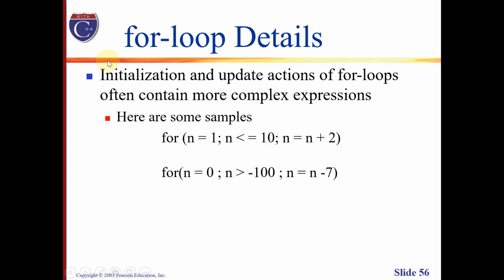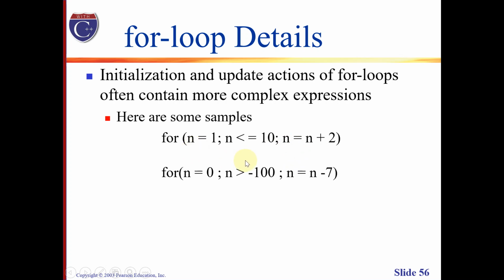Now let's talk about more of the for loop details. Here's an example in which the initialization and update sections of for loops might have complex expressions such as this one. As you can see here, you can also place expressions as the assigned value of these components.